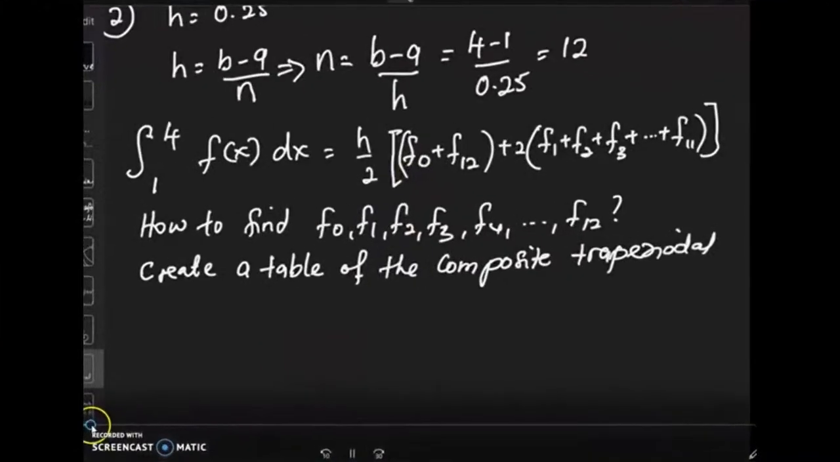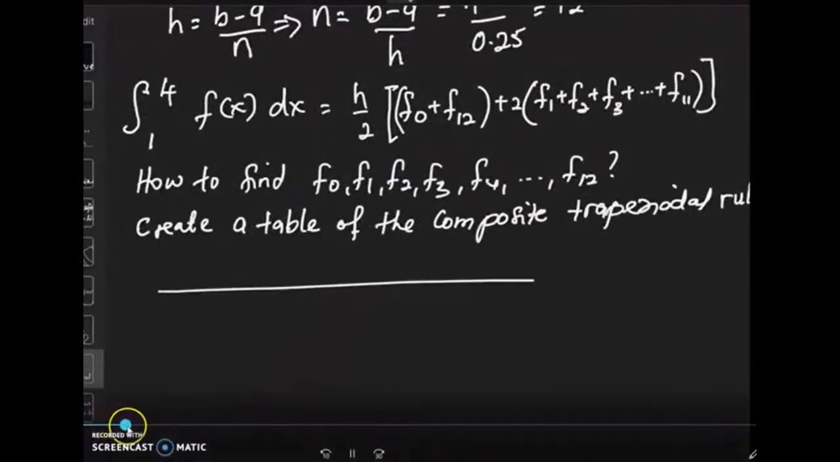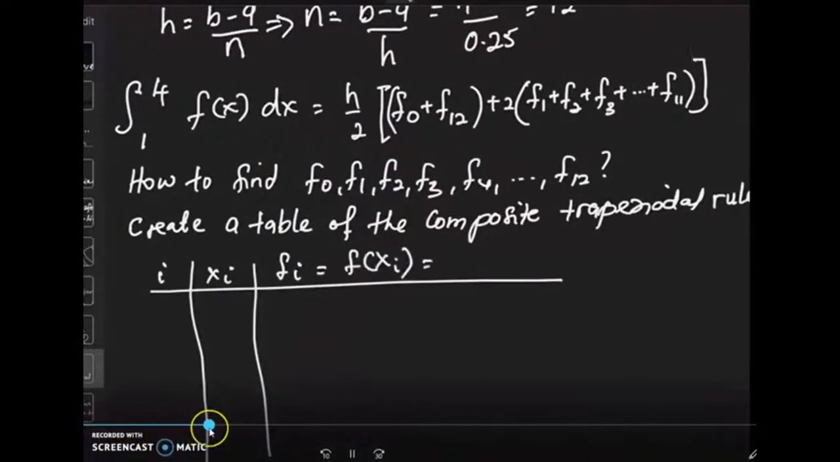You can see here, you put aside f0 and f12 because you just do a summation. However, for f1 up to f12, you need to do a summation times 2, before you multiply with h divided by 2. H is 0.25. So this is the way I ask you to create the table.